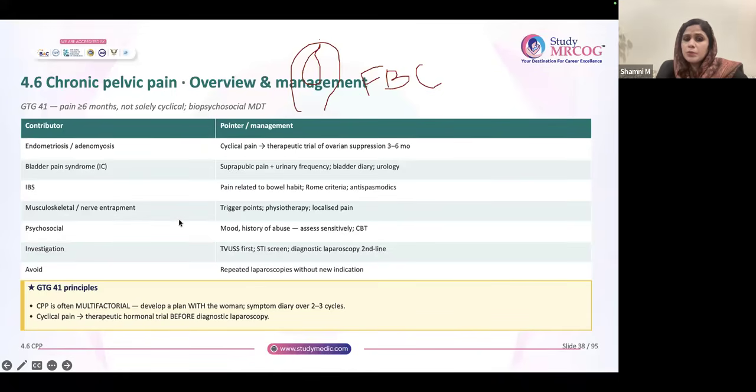Psychosocial factors, like a history of abuse or any mood problems, are also a reason for chronic pelvic pain. So you can give CBT also in such a situation.